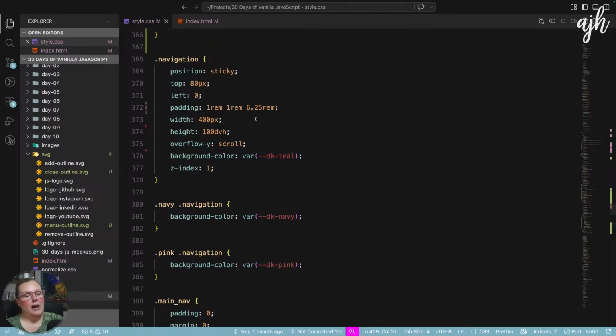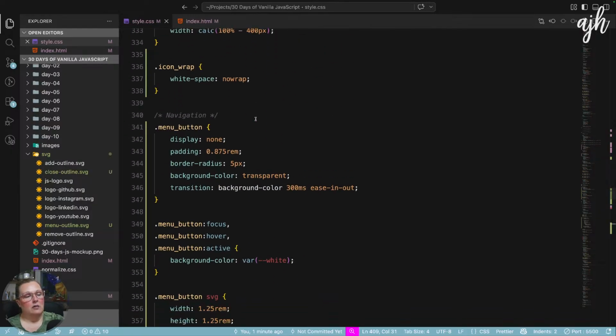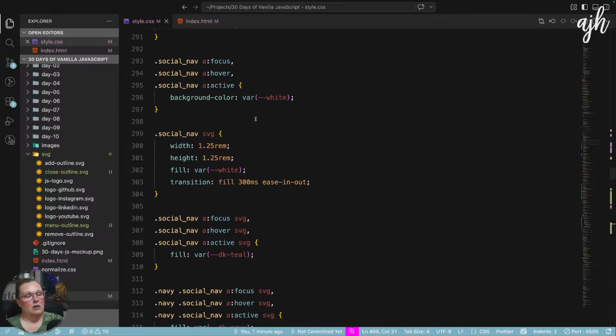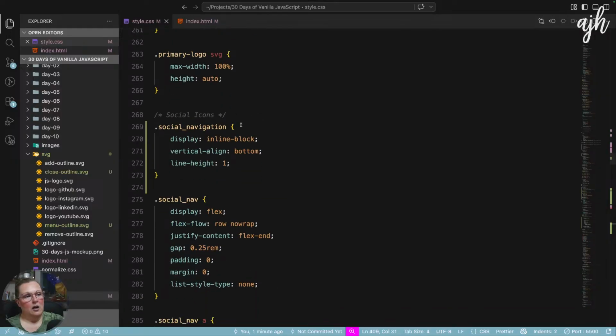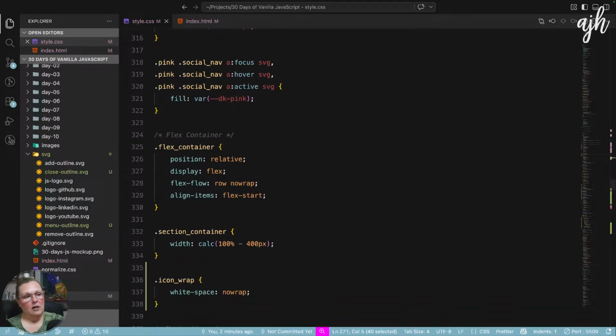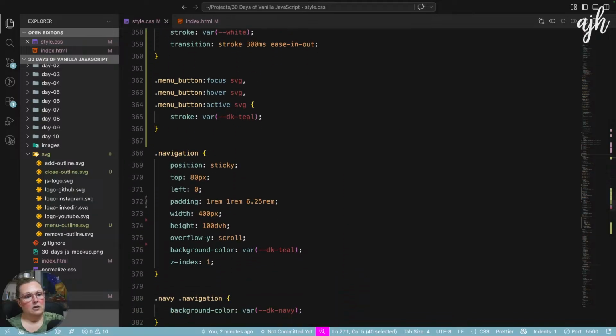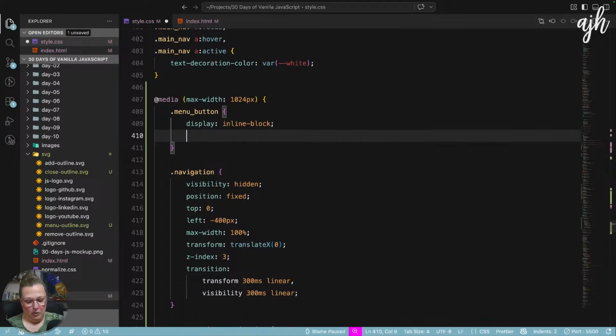And then we already have our vertical align on the sibling that comes immediately before. And I'm also going to make sure that the vertical align and the line height are also on the button. So it's on both.